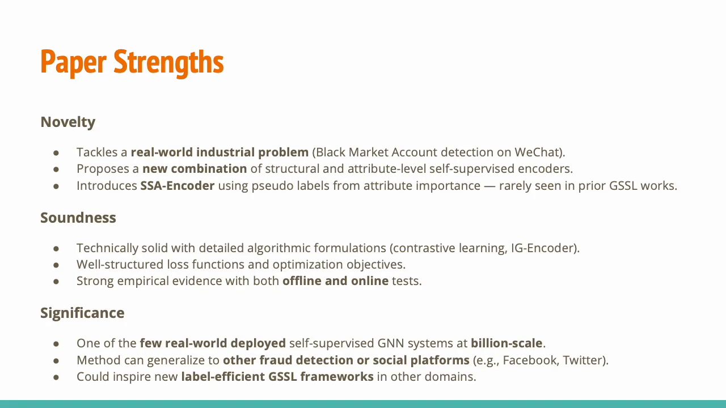So here are the paper strengths itself, right? For this paper, it's very impressive in multiple ways. It introduces a technically sound and novel architecture that blends several self-supervised modules in a way that was well tailored for black market account detection. What makes this paper's results especially notable is that the industrial deployment in WeChat shows that this paper is more than just a theoretical model. The impact could be large, especially in pushing forward self-supervised graph learning for fraud or anomaly detection.